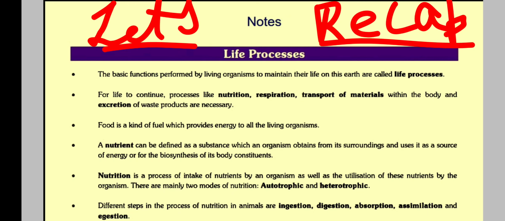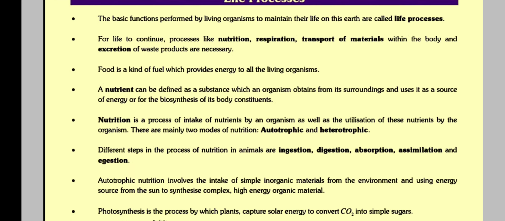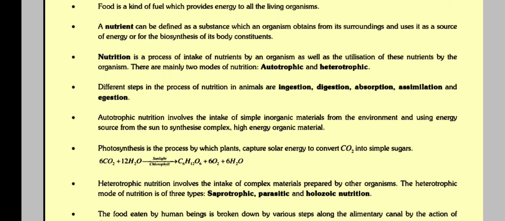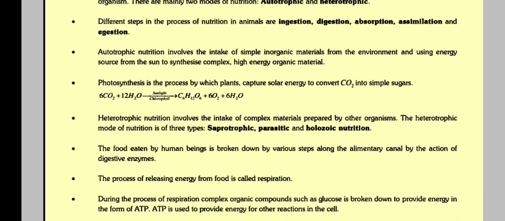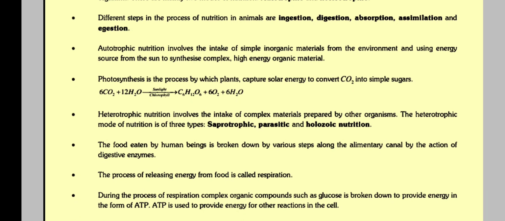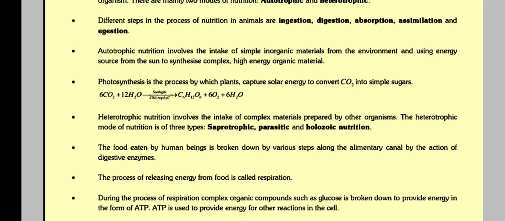A nutrient can be defined as a substance which an organism obtains from its surroundings and uses as a source of energy or for the biosynthesis of its body constituents. Nutrition is a process of intake of nutrients by an organism as well as the utilization of these nutrients by the organism. There are mainly two modes of nutrition, autotrophy and heterotrophy. Different steps in the process of nutrition in animals are ingestion, digestion, absorption, assimilation and egestion.